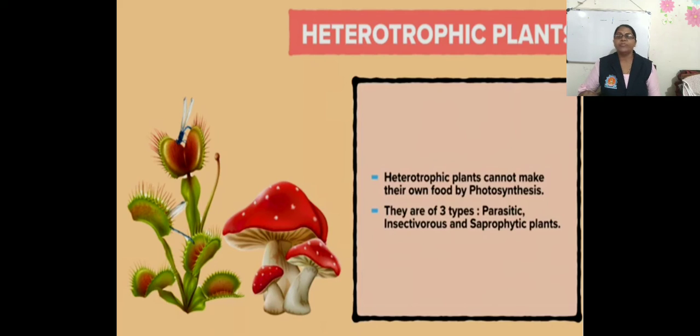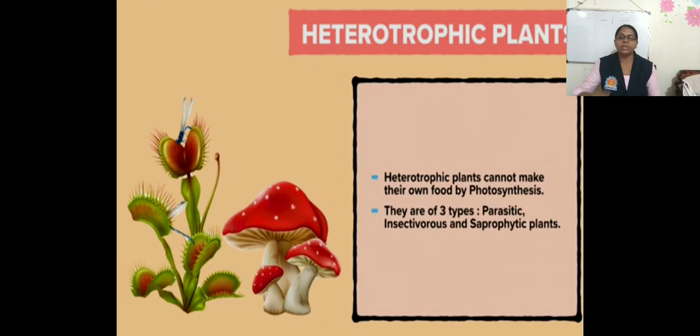So they grow on or in the other plant body for obtaining food. They are insectivorous, saprophytic or parasitic. For example, Loranthus, Venus flytrap, Cuscuta. Okay, here you can see the figure of Venus flytrap. Okay, so there are three types of heterotrophic plants: parasitic, insectivorous and saprophytic.